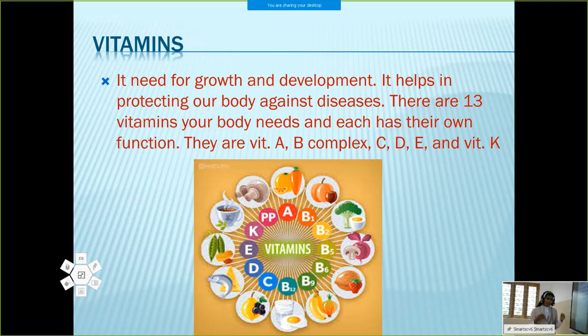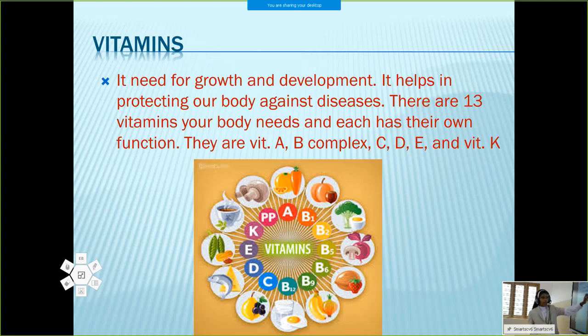Okay. So we can't say a common function for these vitamins because each vitamin has its own function. Total our body needs 13 vitamins. Some of the vitamins are vitamin A, vitamin B complex, vitamin C, vitamin D, vitamin E and vitamin K. Why is it called vitamin B complex? Because it includes so many vitamins like vitamin B1, B2, B5, B6, etc. So it is called B complex.